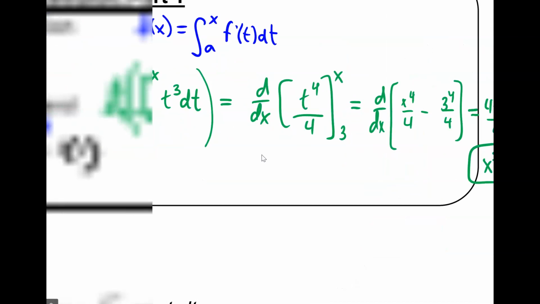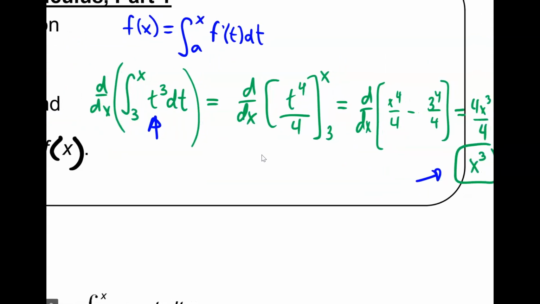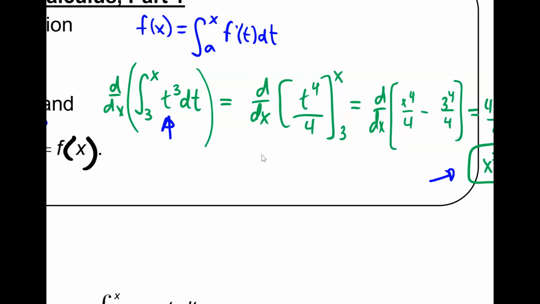What I want you to notice is I started out with a t cubed and I end up with an x cubed. All we did was change the independent variable. You're saying, what the heck? This isn't really different than what we did before. You're right, it's not that different. It just makes it a little more complicated. But I have to go through this because I've only been giving you nice integrals so far, and I need to give you some dirty, ugly ones for a sec. Is that everything I want to say about these?